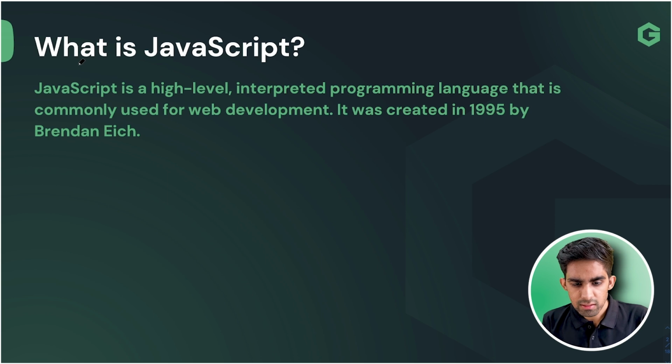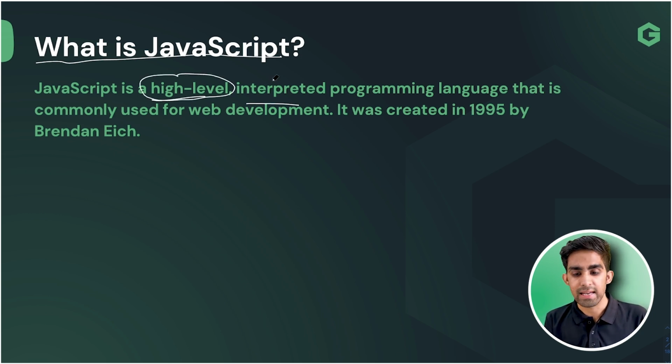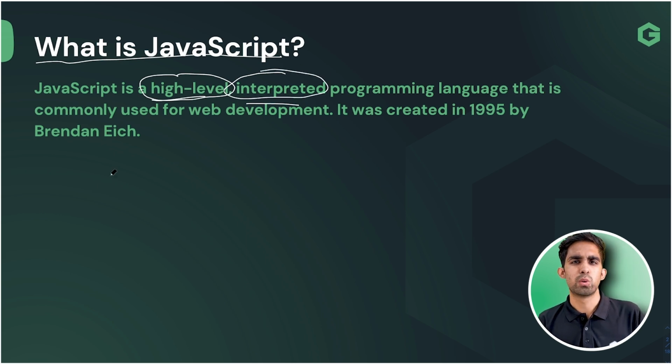So the first thing is, what is JavaScript, team? Here we have written a definition: JavaScript is a high level interpreted programming language that is commonly used for web development. Obviously team, at this point of time, we don't know what high level is or what interpreted means. So no need to worry, team. We are going to understand each and every word that is present in the definition.